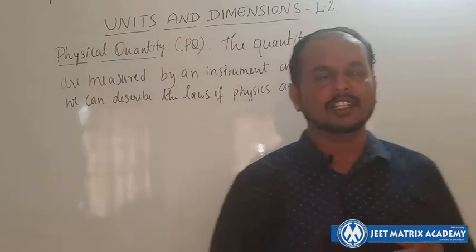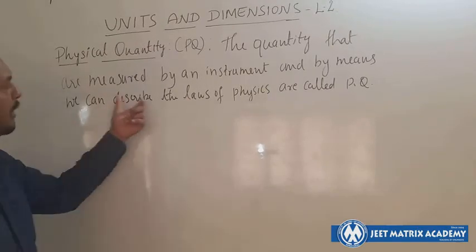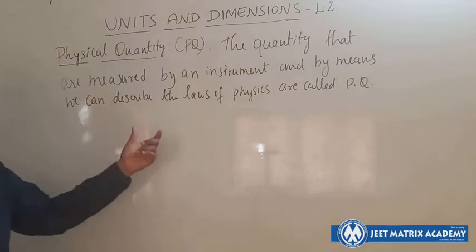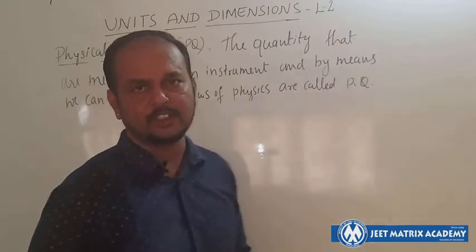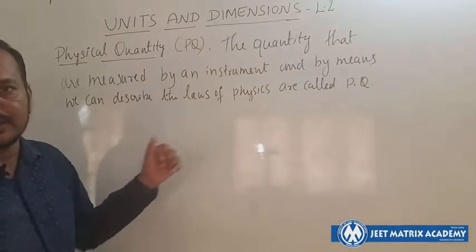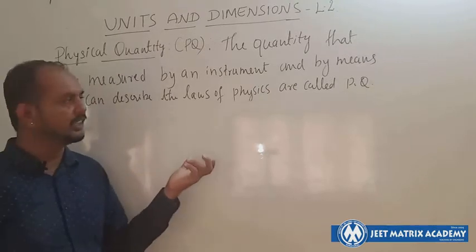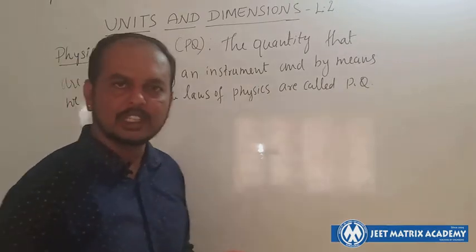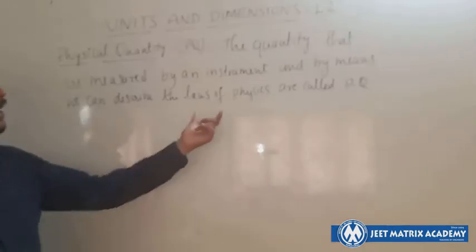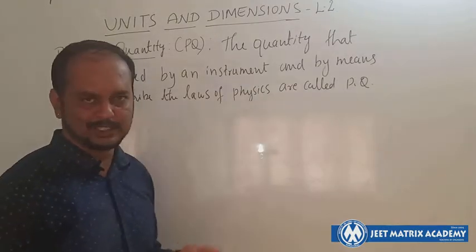So basically, physical quantity can be defined as a quantity that is measured by an instrument, and by means of which we can describe the laws of physics. Once again, I'll read out the definition: the quantities that are measured by an instrument, any instrument you can use, and by means of which we can describe the laws of physics, are called physical quantities.